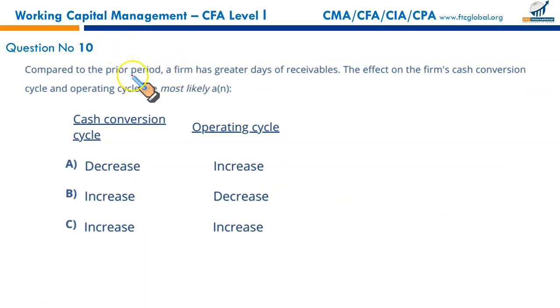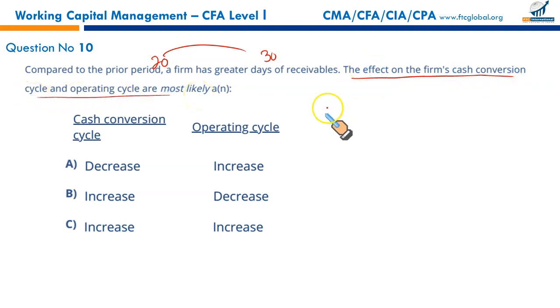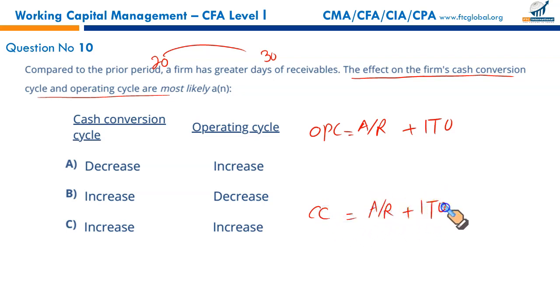Compared to the prior period, a firm has greater days of receivables. For example, first your customers used to pay you after 20 days, now they take 30 days to pay you. Now if the customer delays paying you, what is the effect on the cash conversion cycle and operating cycle? Operating cycle is simply equal to account receivable turnover in days plus inventory turnover in days. Cash conversion cycle is account receivable turnover in days plus inventory turnover in days minus accounts payable turnover in days.